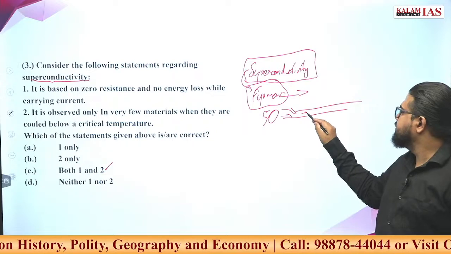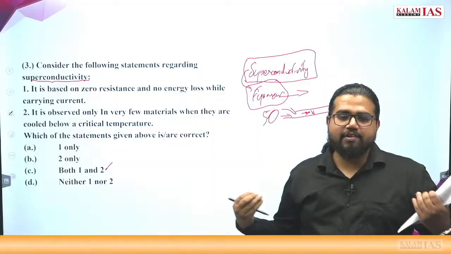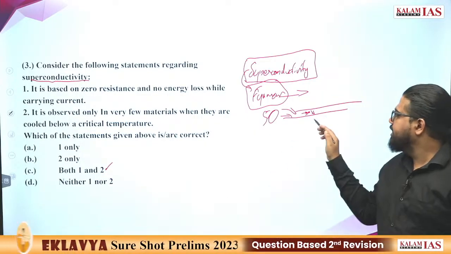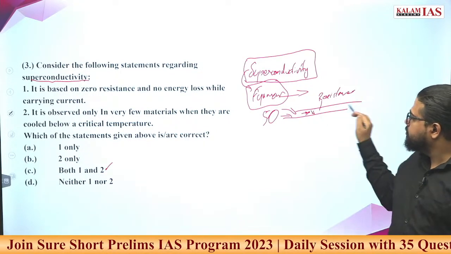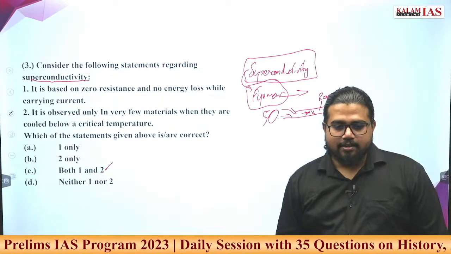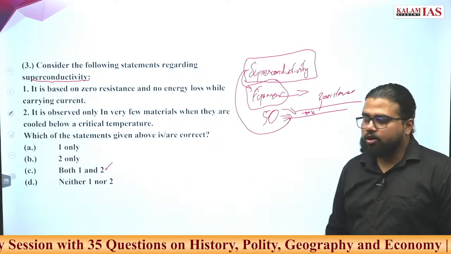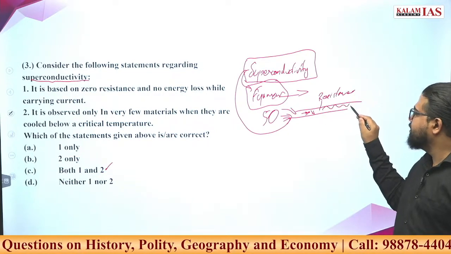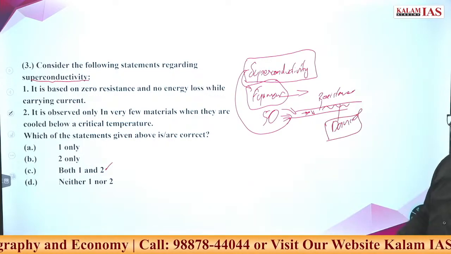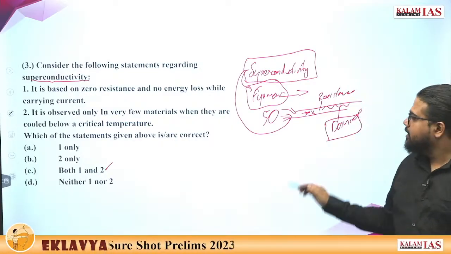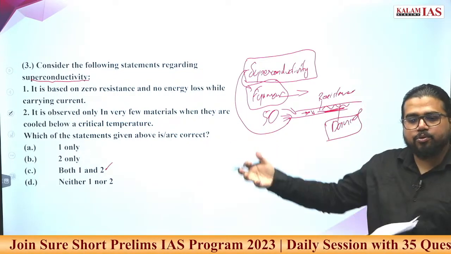Two people will be coming in this direction, somebody will be going like this, like we see in the metro. Everyone will collide against each other, and this will lead to some kind of resistance for movement in this corridor. Now what will happen when superconductivity is happening? All these people will be moving with a rhythm, moving as in a dance. Whichever resistance is there will be reduced to the minimum, and everyone will be moving in rhythm.